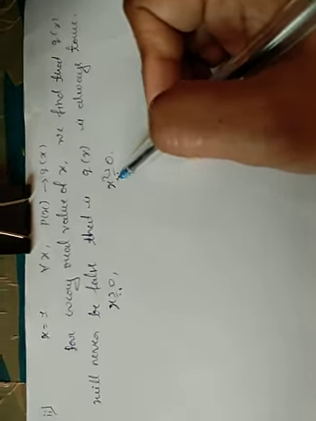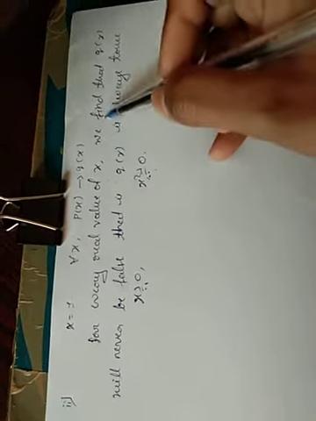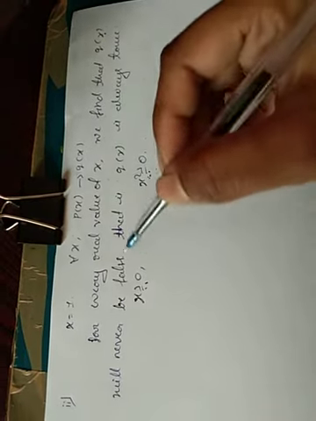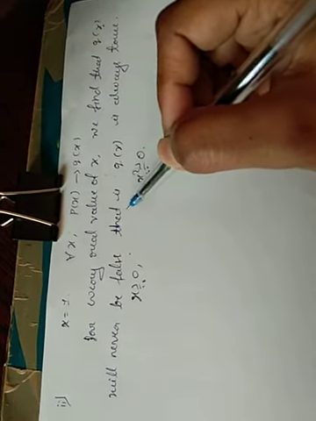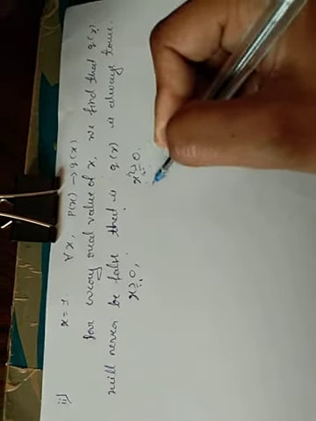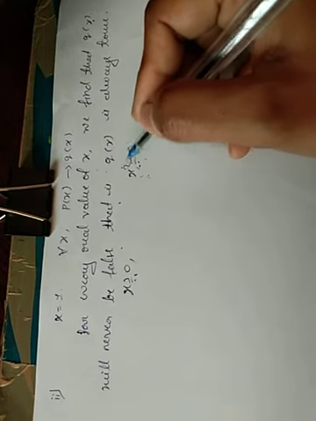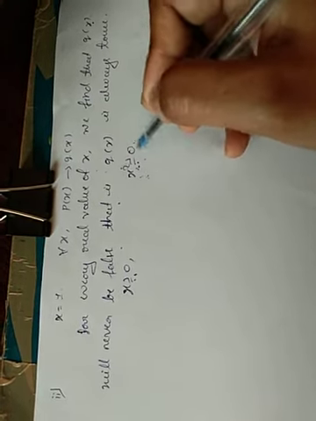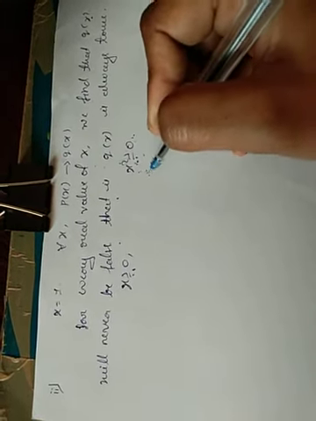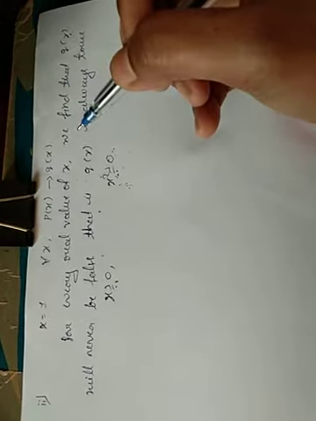So for any value of x we find the q of x which never be false. If you take minus 1, square is 1, again 1 is greater than or equal to 0. If you take 0, 0 square is greater than or equal to 0. If you take minus 2, square is 4, 4 is greater than or equal to 0. Like that we can obtain q of x is always true.